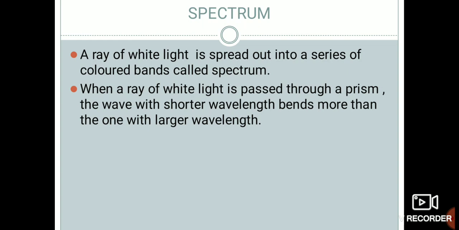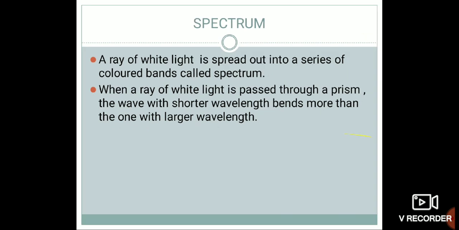If you pass white light, or sunlight, through a prism, it passes from one medium to another, and as soon as it passes, what happens? The wave with shorter wavelength bends more than the one with larger wavelength. Why and how does this happen? Just look at the next image.